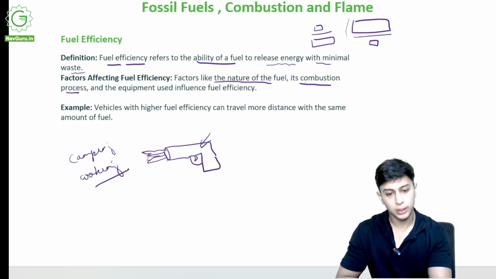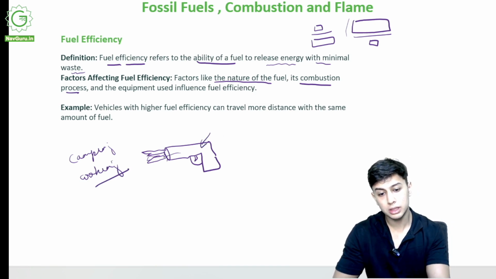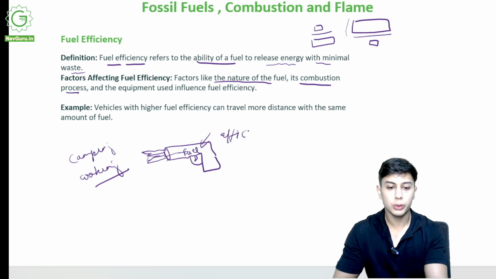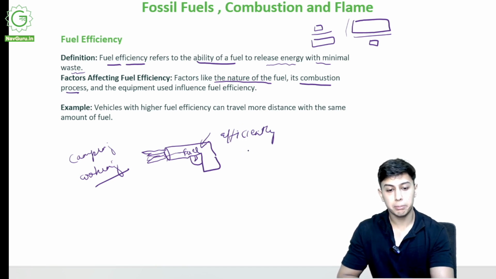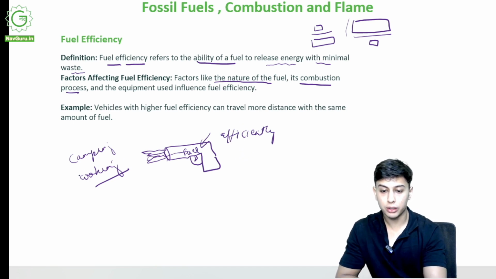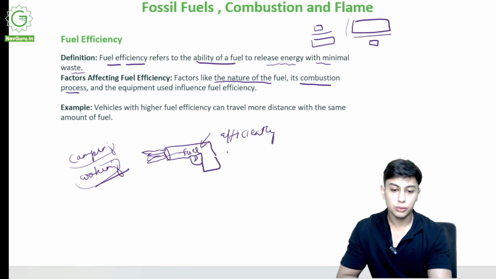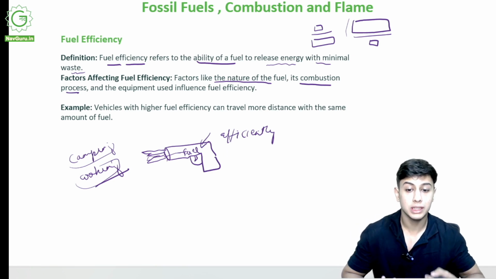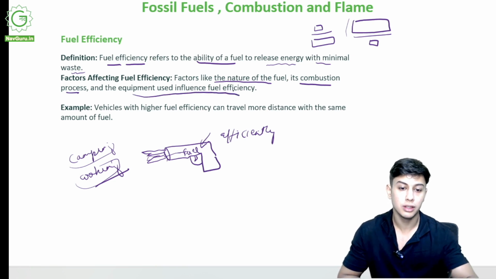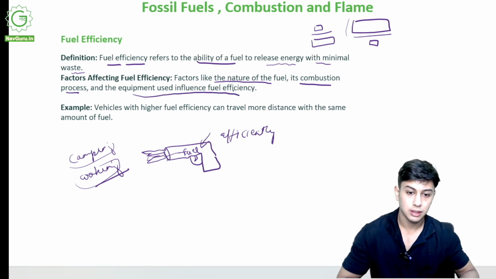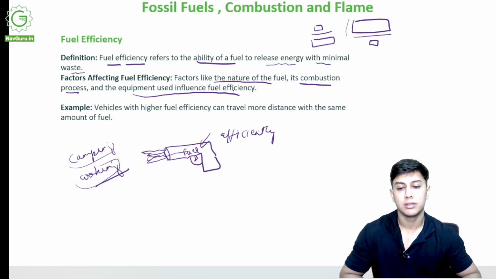So this technology is what helps me use the fuel that was inside efficiently without waste. I'm not making a fire, then burning some paper and then trying to cook. So not much is wasted because I'm using technology. This equipment influences the fuel efficiency. This also plays a major role in affecting fuel efficiency.